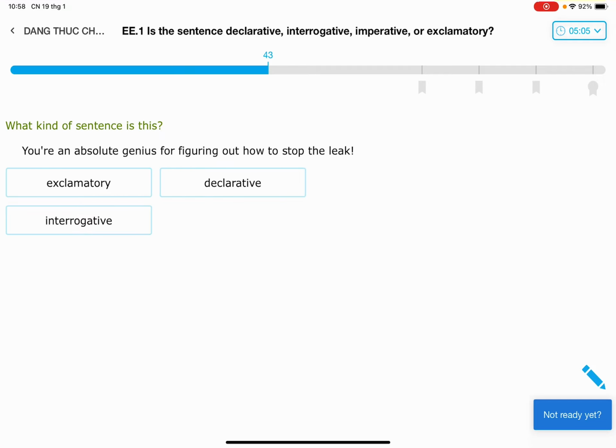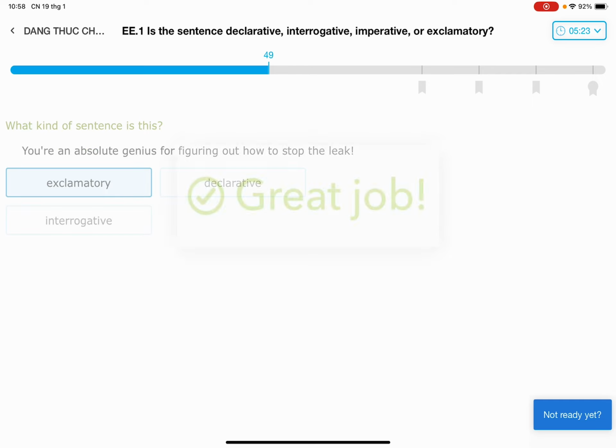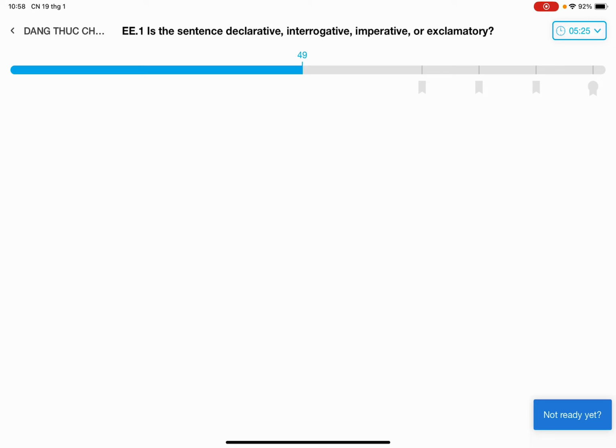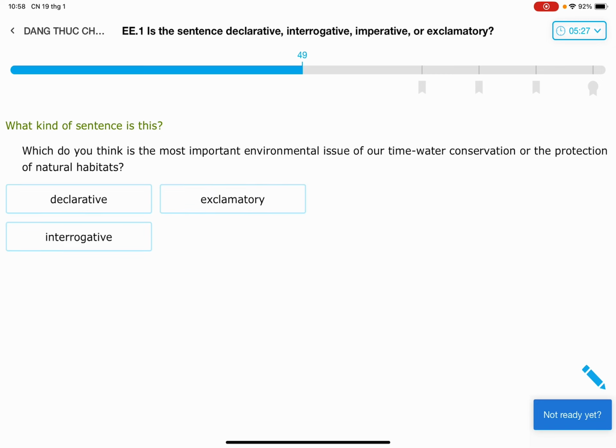You're an absolute genius for figuring out how to stop the leak. Okay, we have an exclamation point here. So it might be exclamatory, but let's see. Okay, it doesn't give a command, so it's definitely an exclamatory sentence. Okay, a question mark. So it's definitely interrogative.